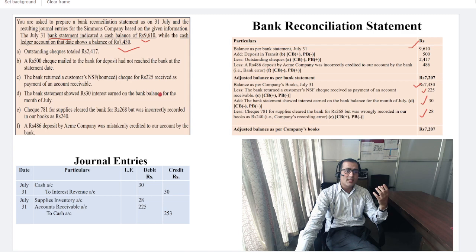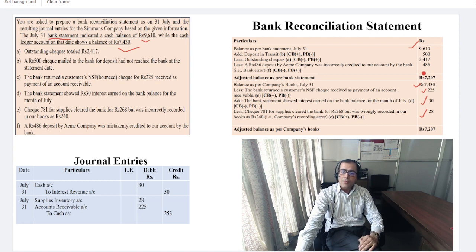Now the last one is the 486 deposit by the Acme company, where the bank made a mistake, so this is the bank error. Okay, so the bank error is minus, since the bank recorded it wrongly. When you are adjusting it, I mean to say that this is the less bank error 486.